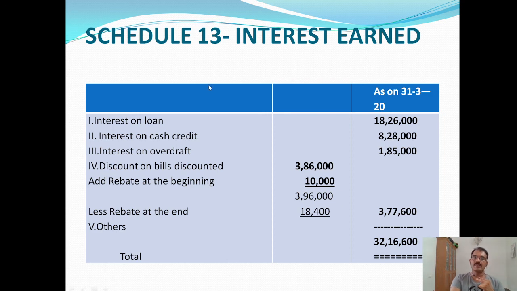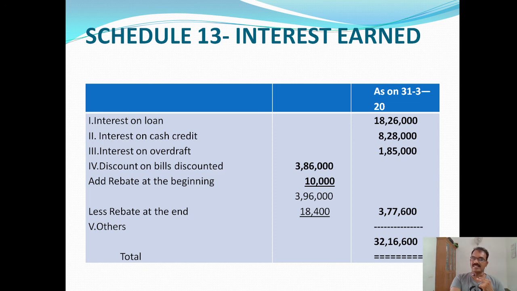So total discount received during the year is 3,86,000 and rebate at the beginning, that is 10,000. So now we will get 3,96,000. From that figure, less rebate at the end.